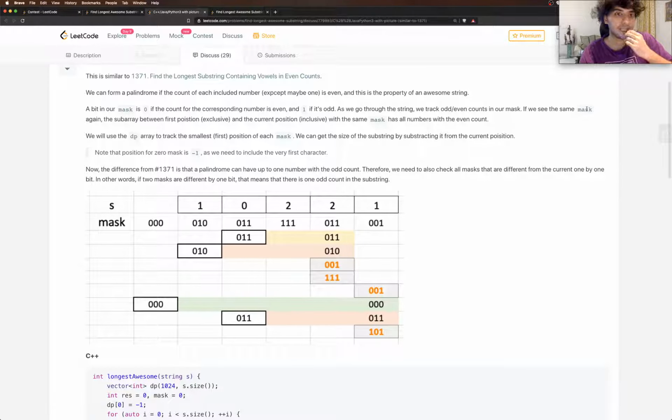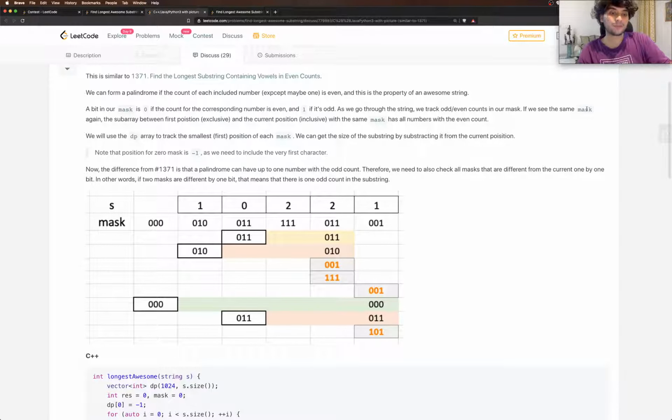So this is kind of... so what they're doing is something like a prefix sum, but instead of a prefix sum, it's like a prefix mask, in my opinion. So at each point, you know whether the counts up till that point have been odd or even, and they see whether the mask repeats.